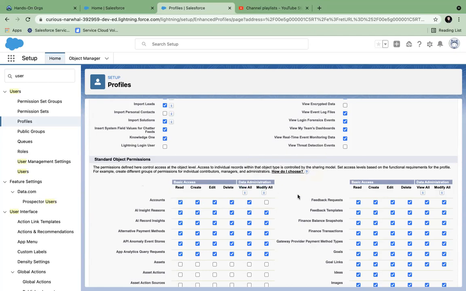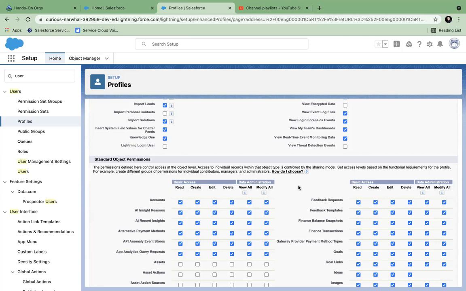If I do view all, even if the OWD is set to private, I can still see records owned by others. If I do modify all, even if the OWD is set to private or read only, I can still modify the records of others. Usually the system administrator has these two permissions. That's why they can bypass OWD and still see other records.